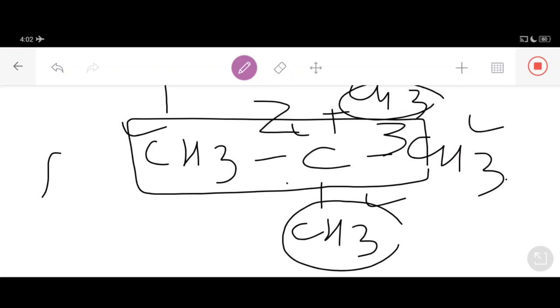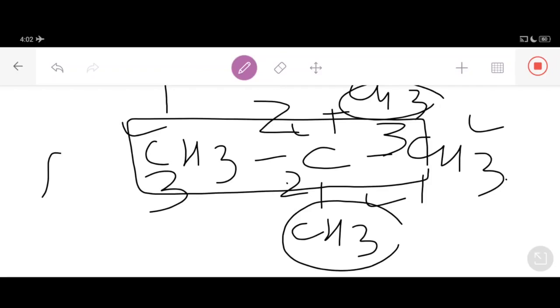The moment we number the carbon chain from left to right, it is carbon number 1, carbon number 2, carbon number 3. Now number the carbon chain from the right hand side: this is 1, this is 2, this is 3. That means whether we number from left to right or from right to left, the two methyl groups fall on the same carbon atom, carbon number 2.